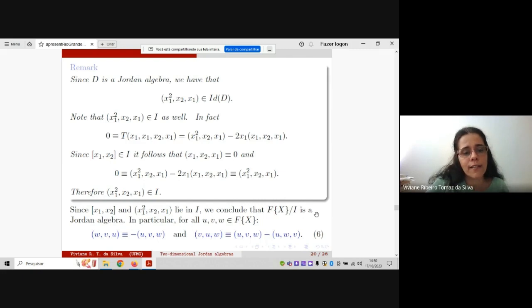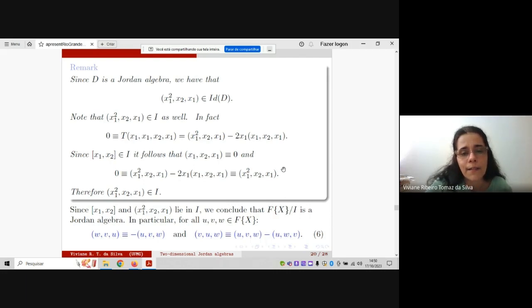The first one allows to change the first with the third position in some sense. And the second one allows to change position between the three positions in appropriate way, okay?